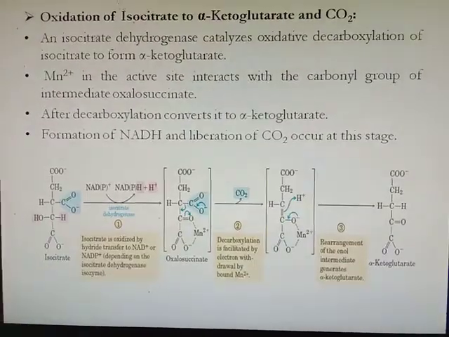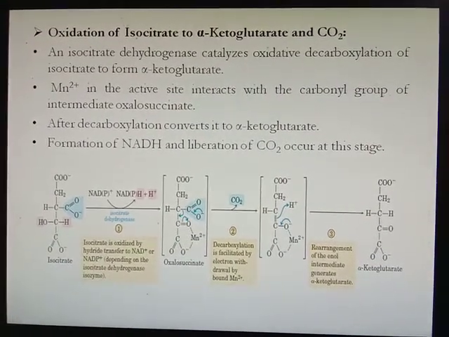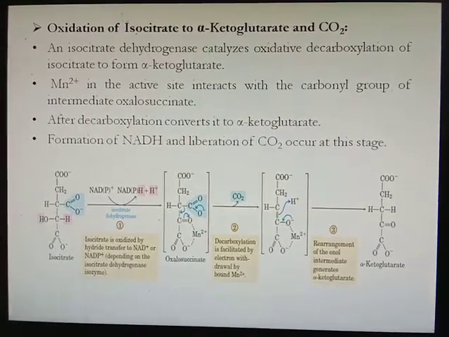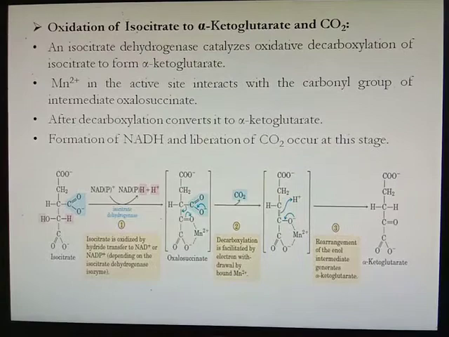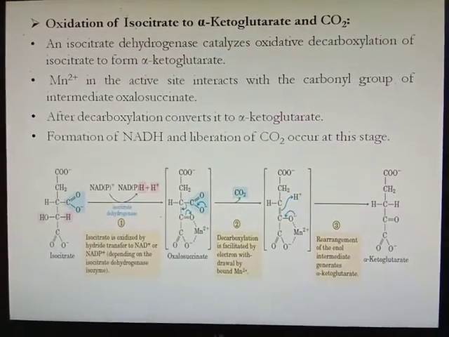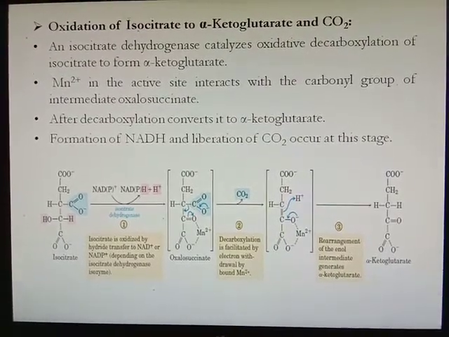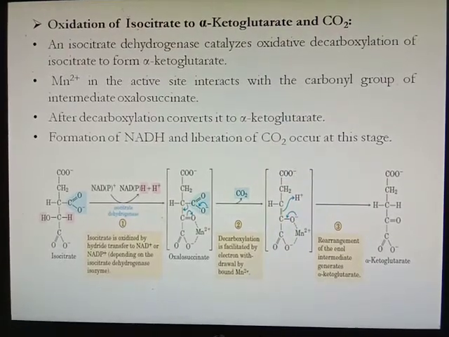In the third reaction, isocitrate forms alpha ketoglutarate and carbon dioxide. This step is also called oxidation of isocitrate to alpha ketoglutarate and carbon dioxide. The enzyme isocitrate dehydrogenase catalyzes the oxidative decarboxylation of isocitrate to form alpha ketoglutarate.